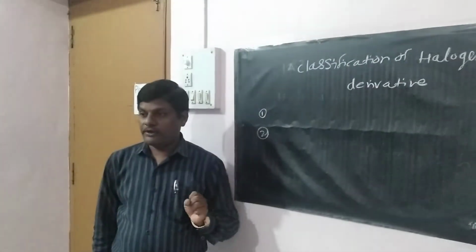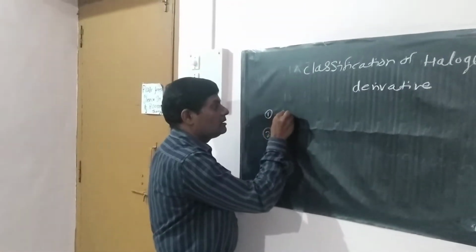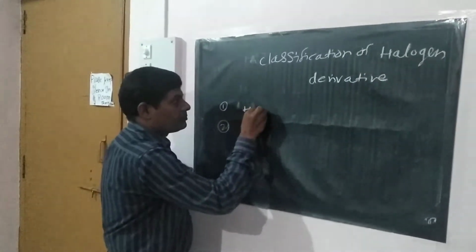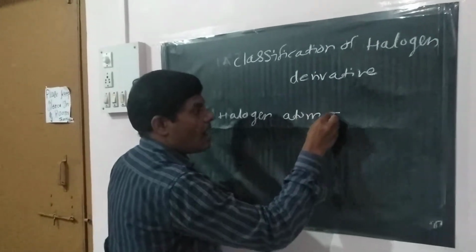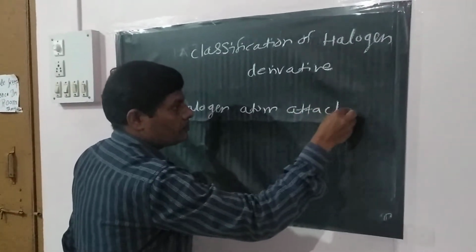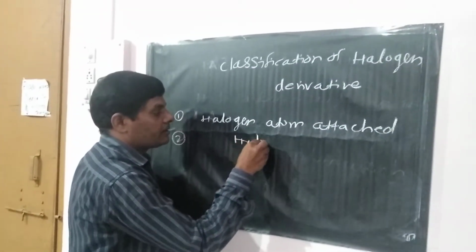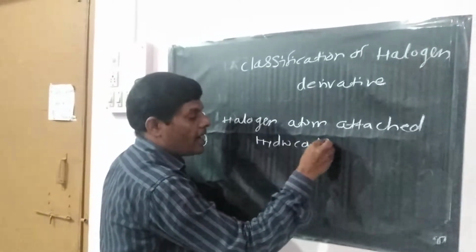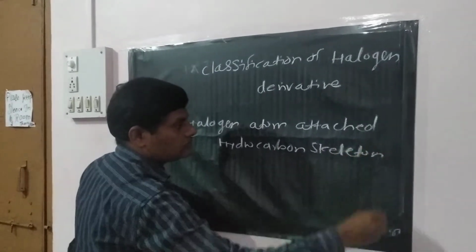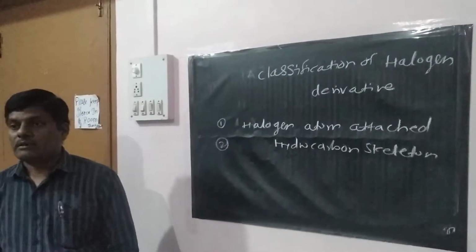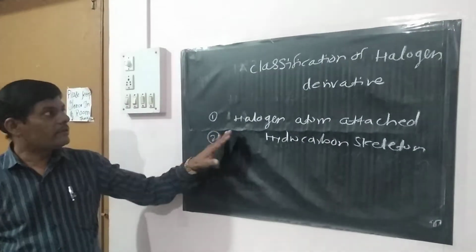First, by the halogen atom attached or bonded to the hydrocarbon skeleton. This is the first kind of classification.